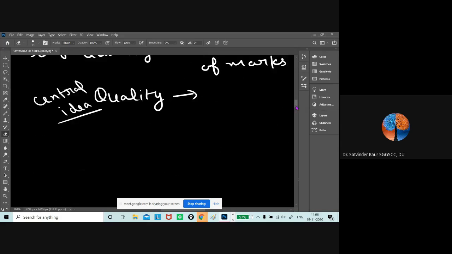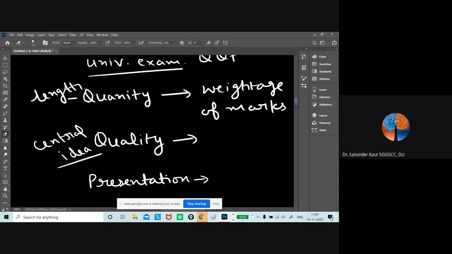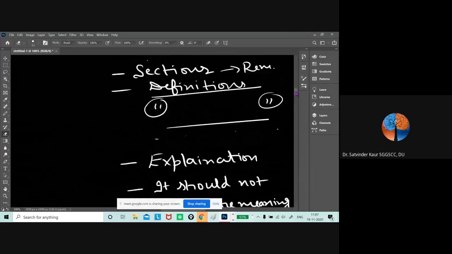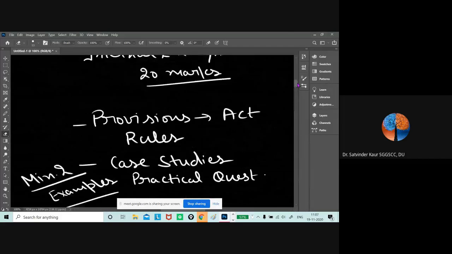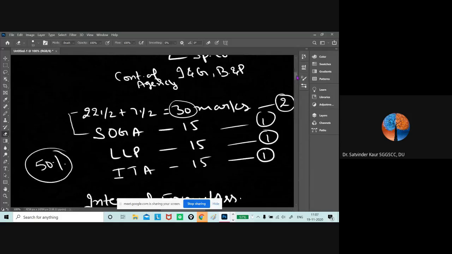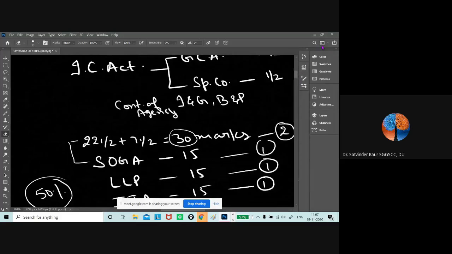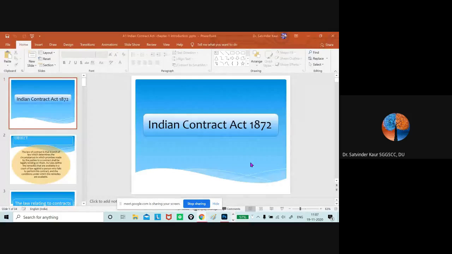Then the third thing is the presentation, how you present your answer, that is also going to affect your marks. So if we target our marks, and if we follow these instructions, we can get things well. With respect to your course structure and other things, I will be sharing your syllabus copy and the details and instructions we need to follow on the classroom itself, right? So now let's begin with the topic.